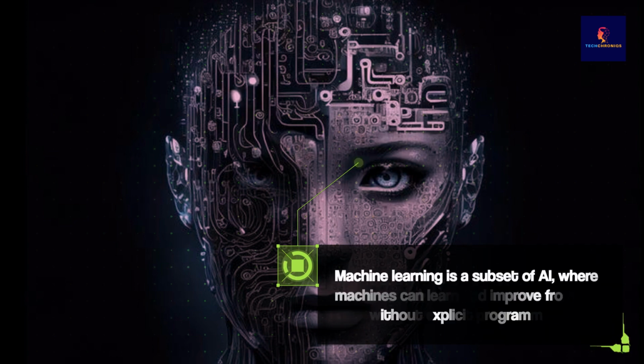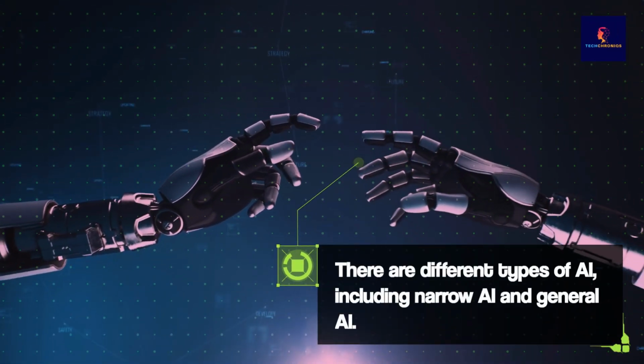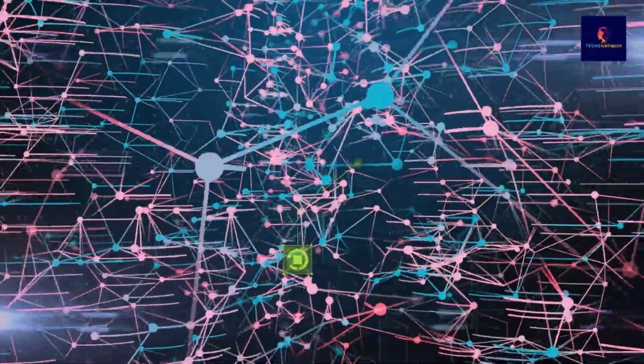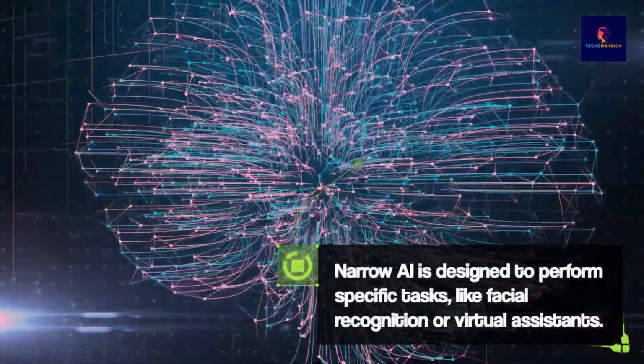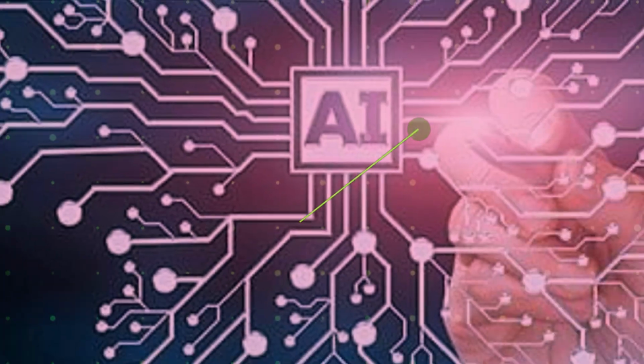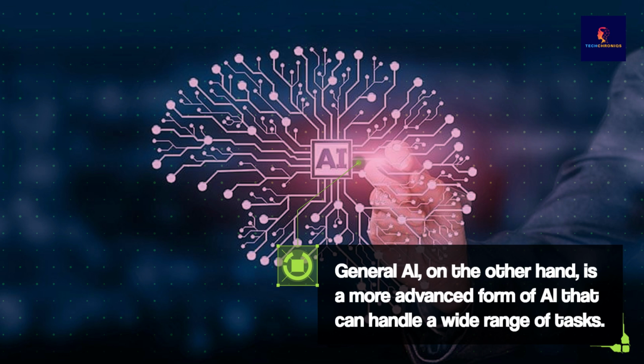Machine learning is a subset of AI, where machines can learn and improve from data without explicit programming. There are different types of AI, including narrow AI and general AI. Narrow AI is designed to perform specific tasks, like facial recognition or virtual assistants. General AI, on the other hand, is a more advanced form of AI that can handle a wide range of tasks.